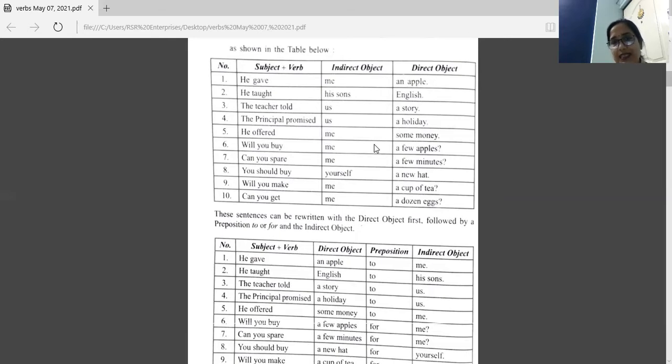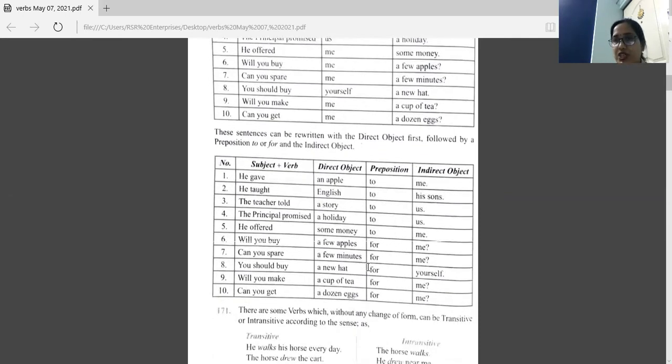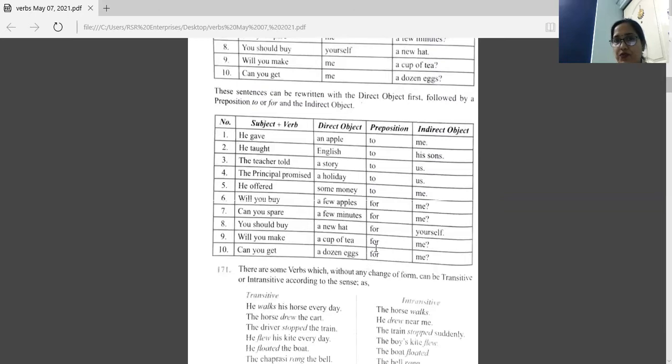Now these sentences you can write in this form also. Usually we take indirect object first and direct object comes after that. But we can write these sentences in other way also using direct object first and indirect object later. But there we have to use these prepositions. To, for, these prepositions should be there.